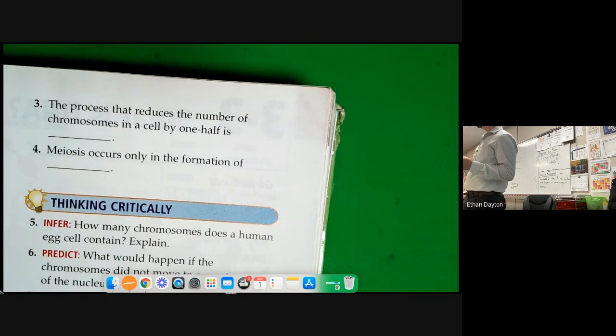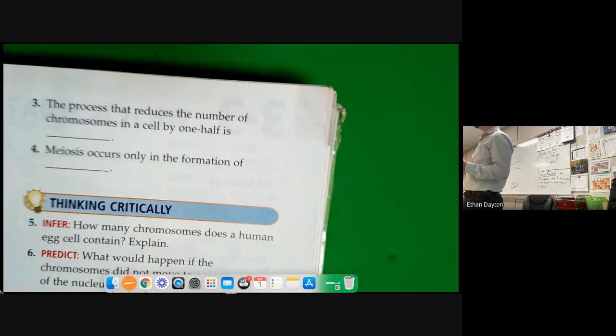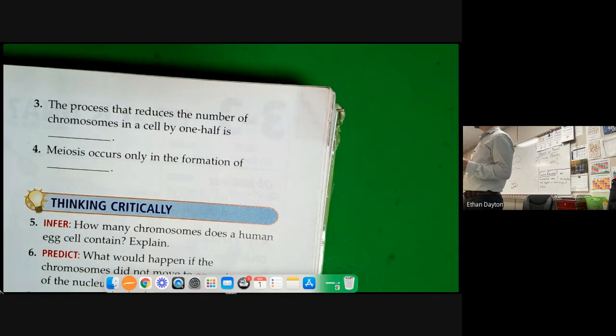What's that? Cells. What kind of cells? The cell kind. I'm going to ask you to look through your book and see if you can find it. What does meiosis form? Because you were doing this with us, right? No, you were in and out. Okay, maybe someone can help them out. What does meiosis form?